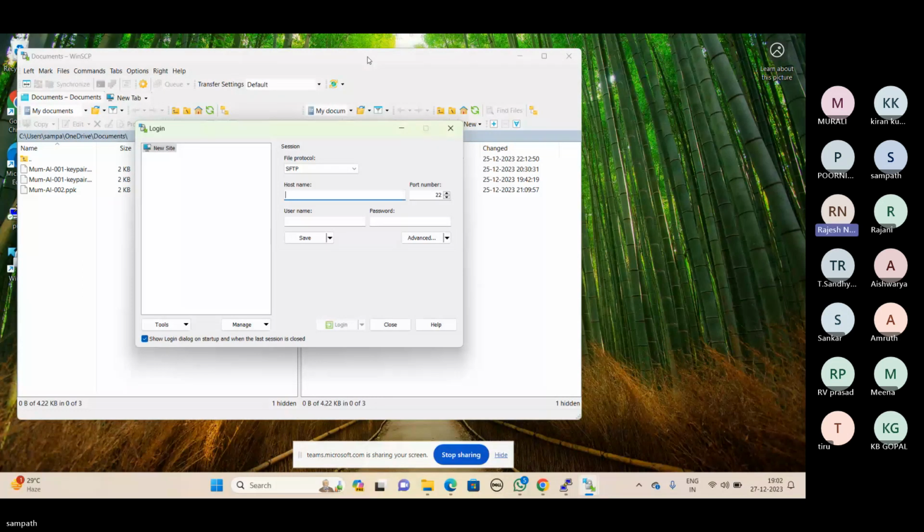Now can you please enter the IP address of your server, and the port number is 22 by default.